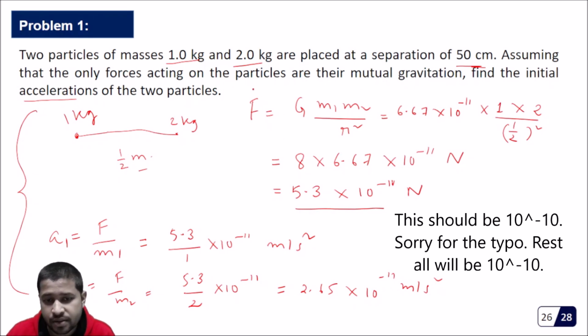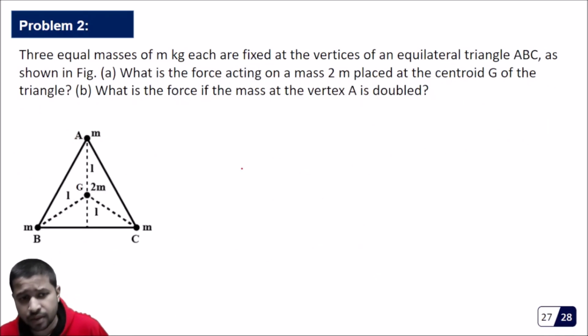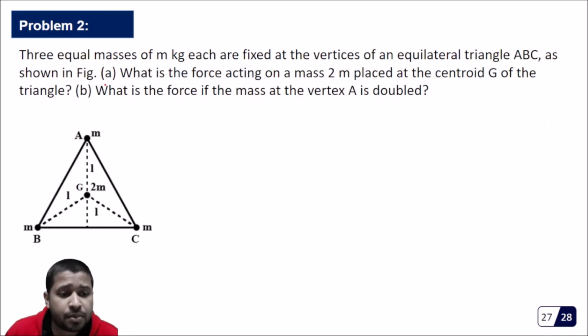So what I have done is just substitute the values in the formula. We know all these values and we get the force. And once we know the force, we just divide it by the individual masses to get the acceleration. That's what we have done. Okay, now let's go to the second problem.